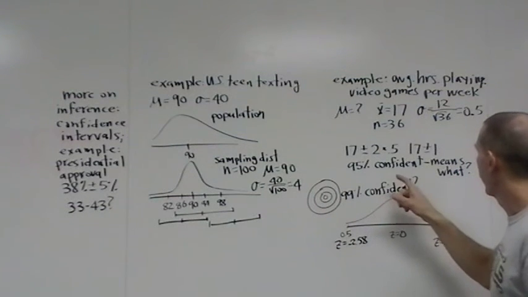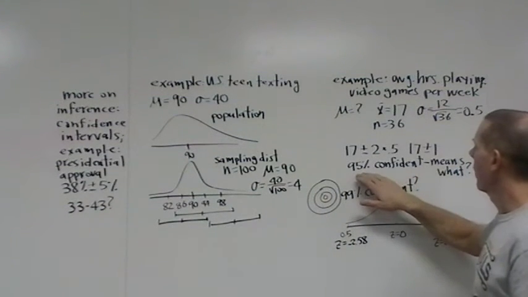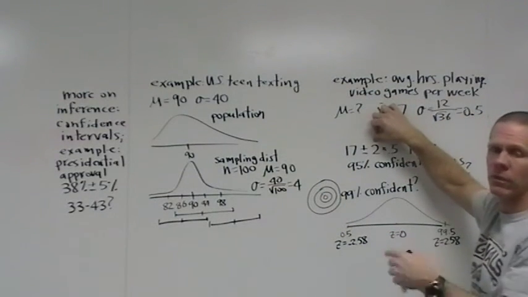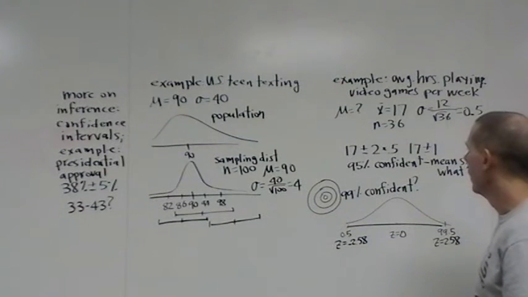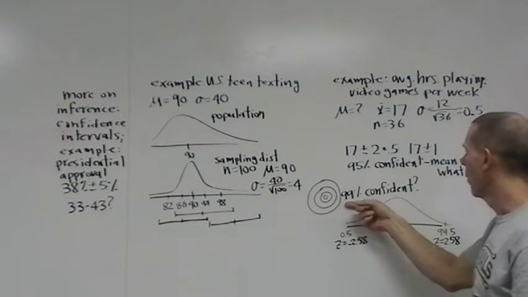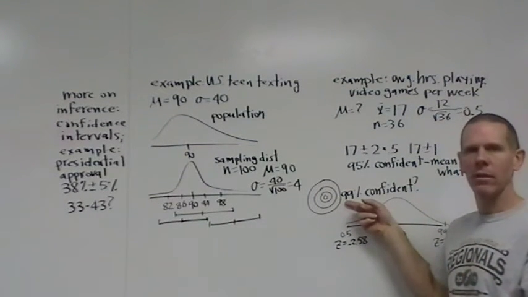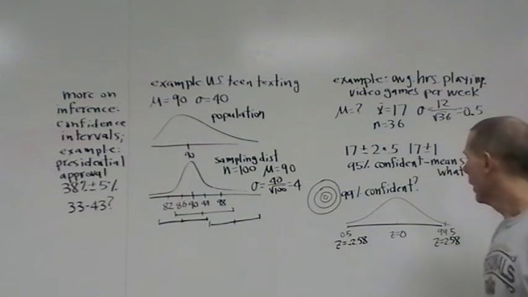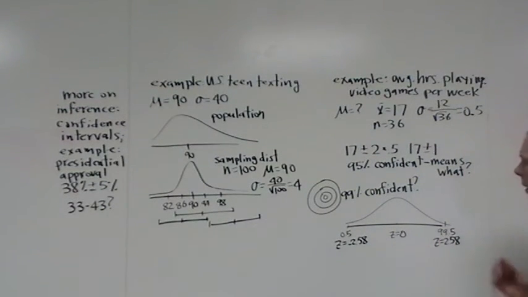The question would be, if I want to be 95% confident, I realize from this discussion I only have to go 2 standard deviations either side of the sample mean. How far would I have to go if I wanted to be 99% confident? I know it's further than 2 standard deviations, but how far is it? And the answer lies in a picture again of a normal distribution.